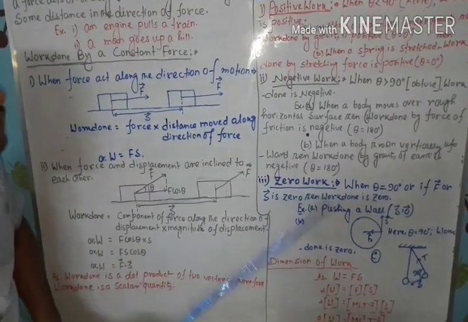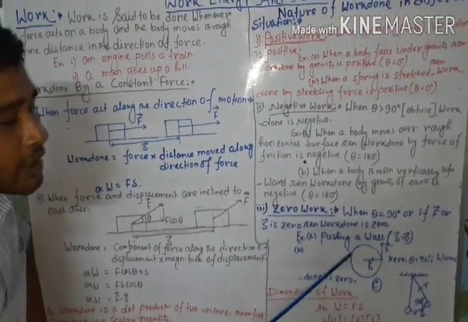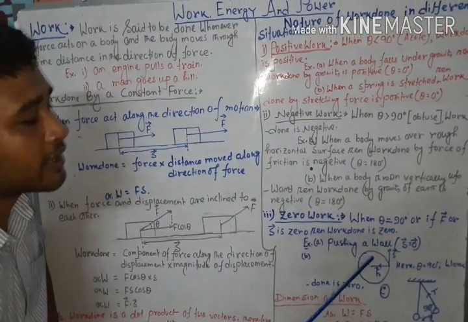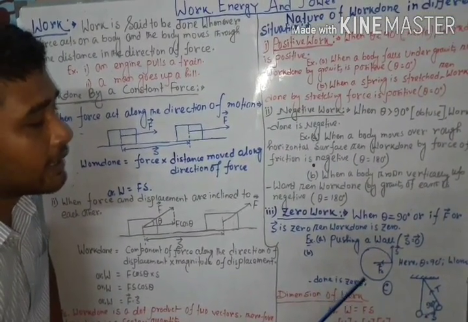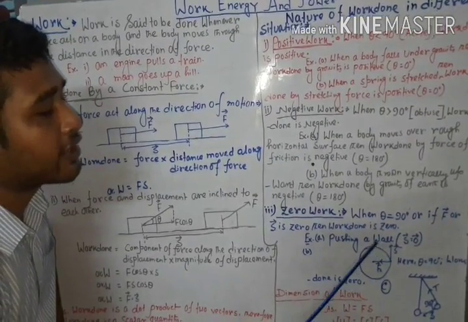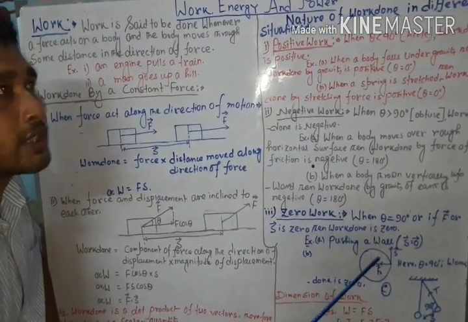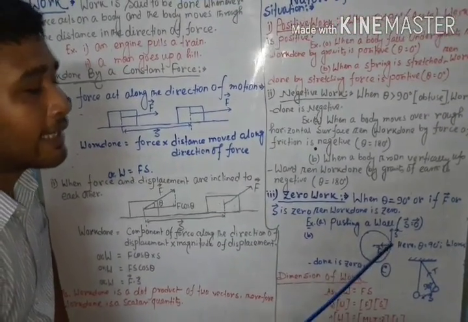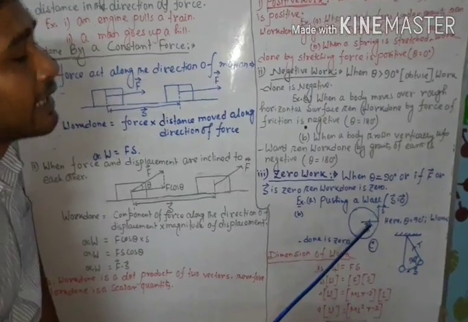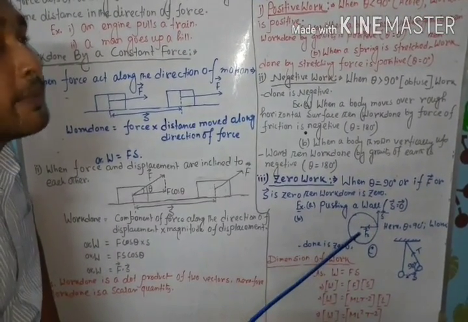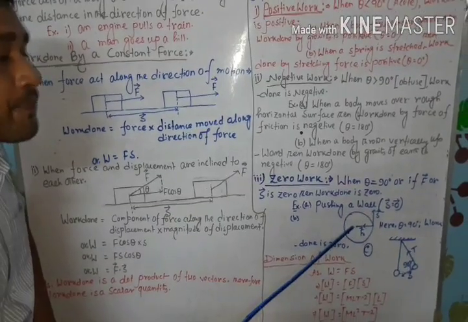For example, whenever an object revolves in a circular path, suppose here an object is revolving in an anti-clockwise direction. During the motion along a circular path, the centripetal force and the displacement always make an angle of 90 degrees. So the work done by the centripetal force here is 0.